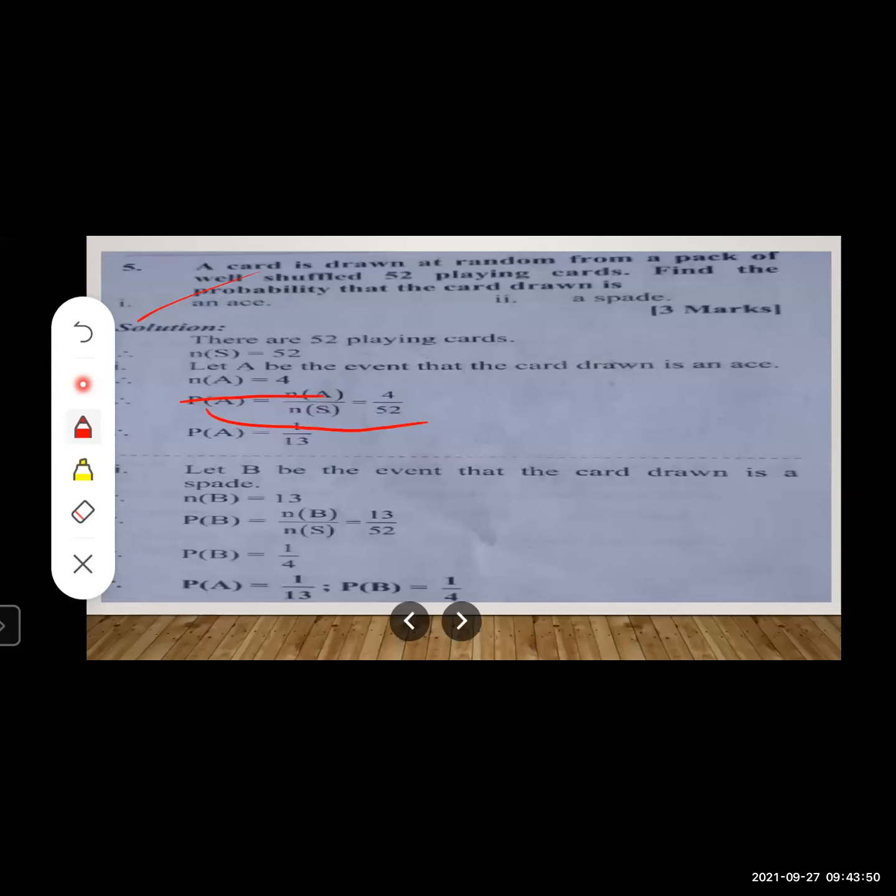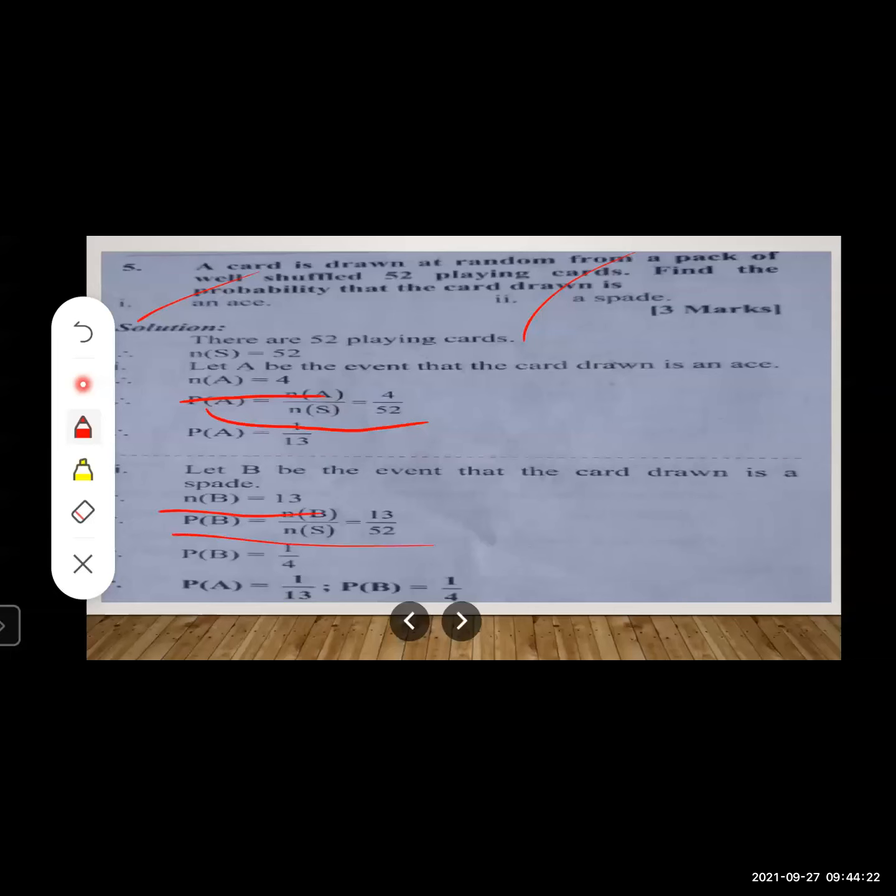Now let us move to the next condition, a spade. What is the next condition given over here? Our favorable outcome is that the card drawn is a spade. Again, students, we know there are 4 types of cards, and in each type there are 13 cards: 13 hearts, 13 diamonds, 13 spades, and 13 clubs. Now we are taking our favorable outcomes as spade cards. So there are 13 spade cards, and you are going to write n(B) is equal to 13.